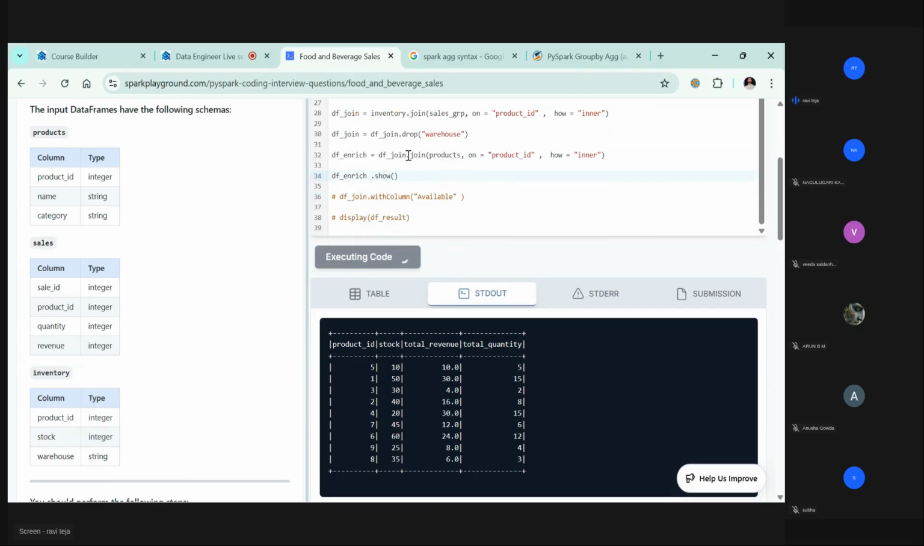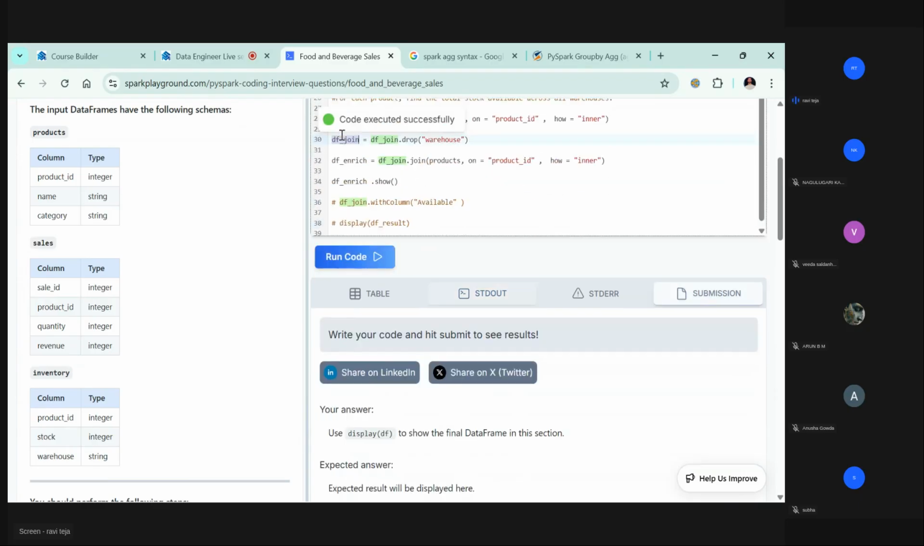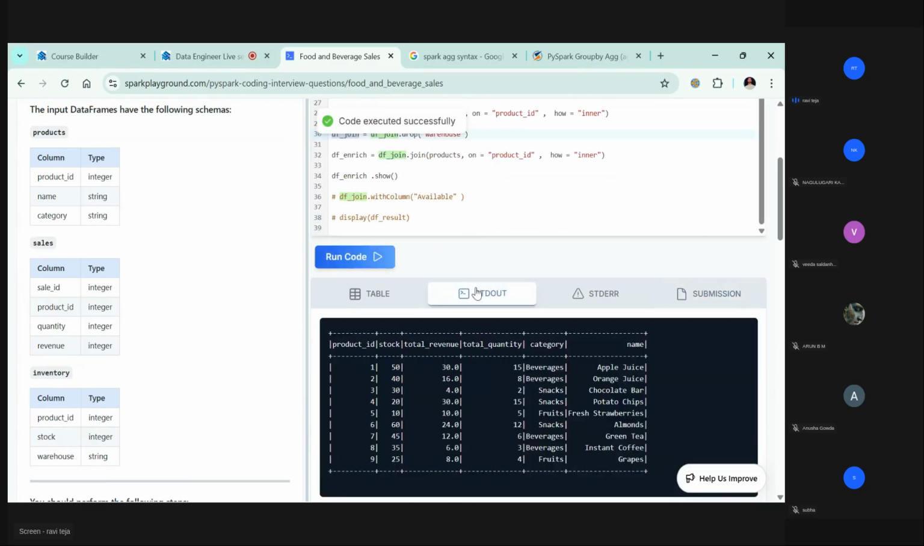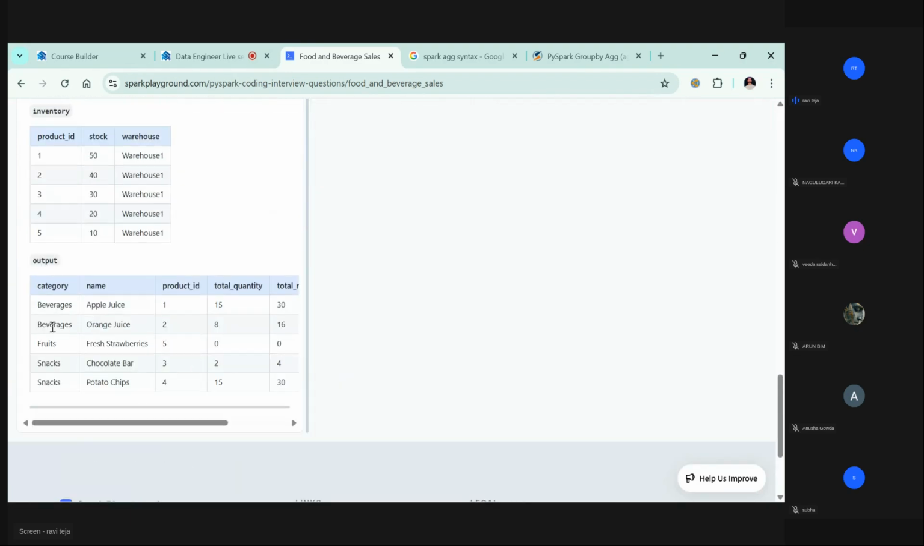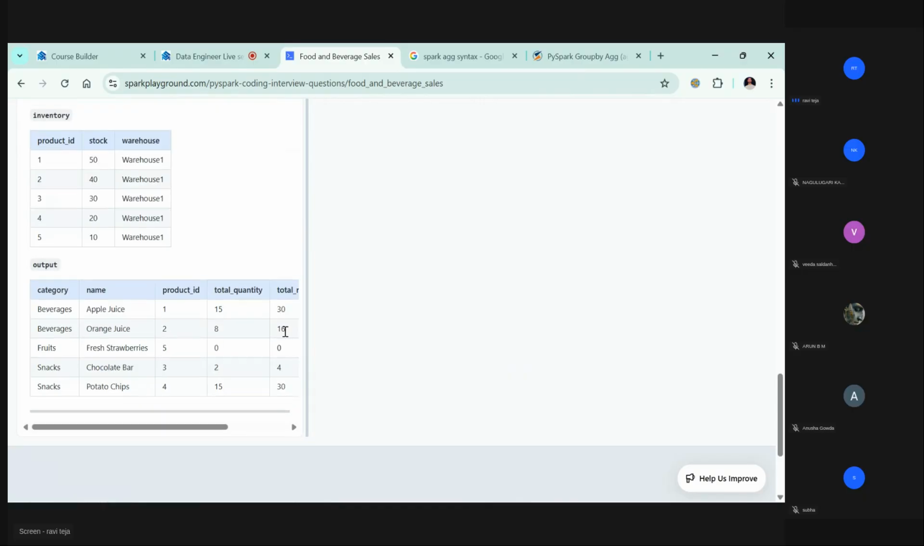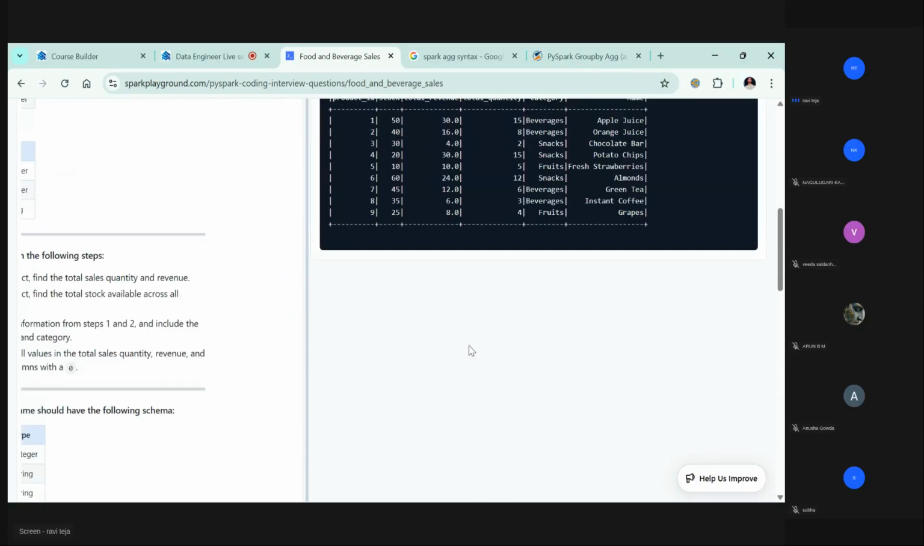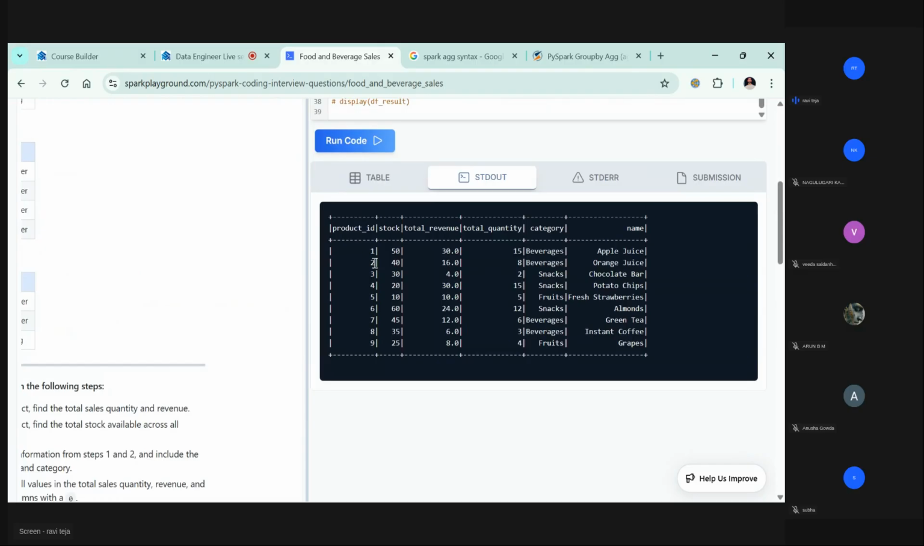Again, I'm joining this. I just built this join. How this join is built is, so let's see the output first, how the output looks like. See, this is what they are expecting, right? Beverages, apple juice, beverages, orange juice, 2 8 16, 2 8 16 40. Beverages, orange juice, 2 8 16 40. Right? This is how they are expecting.